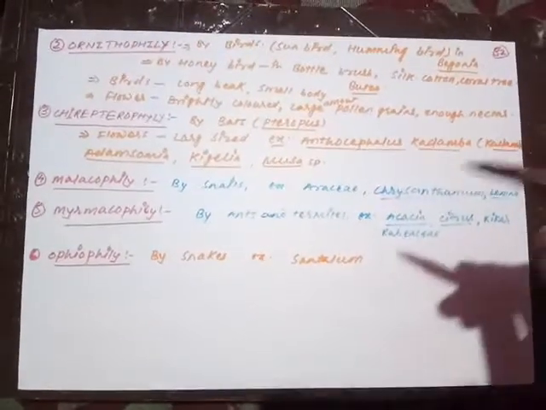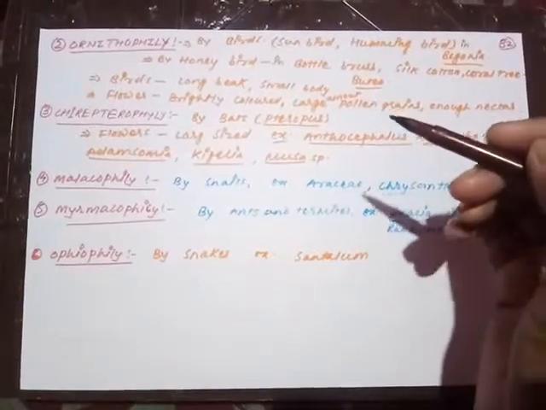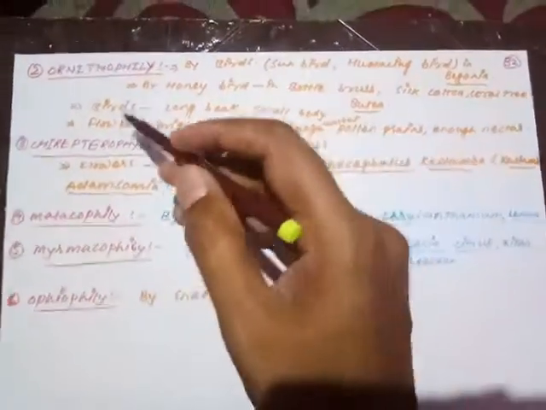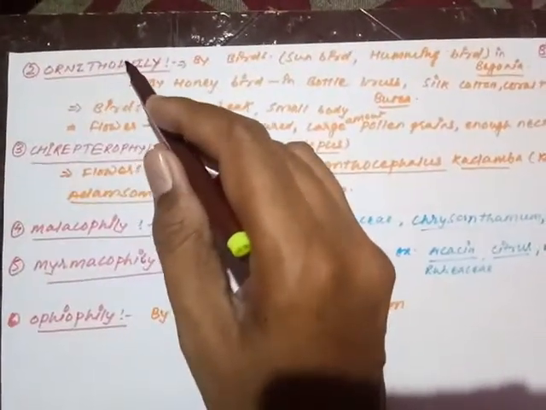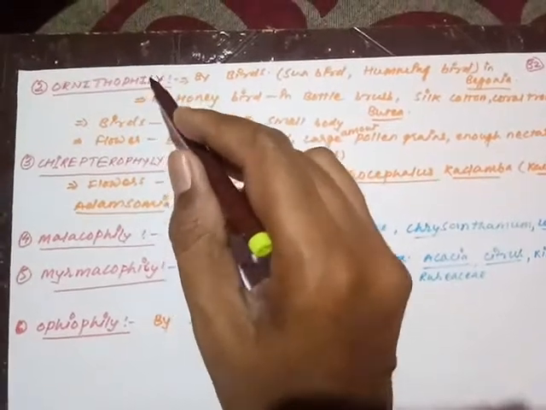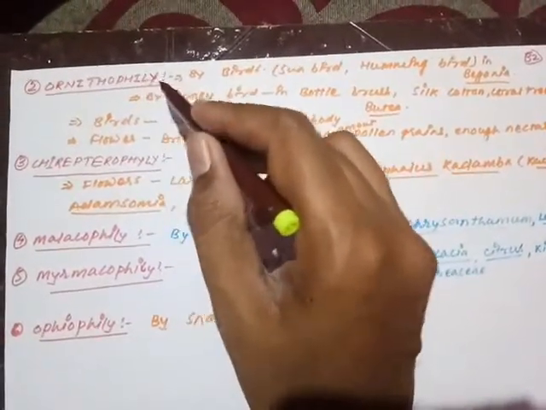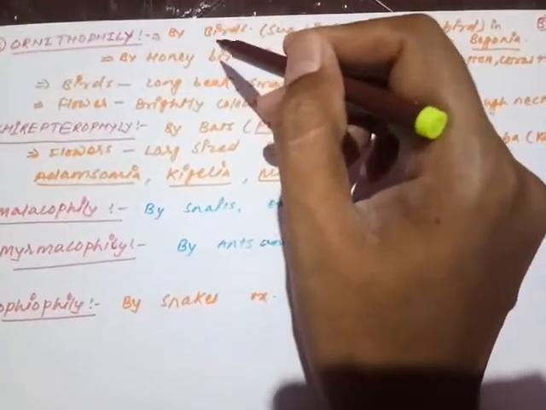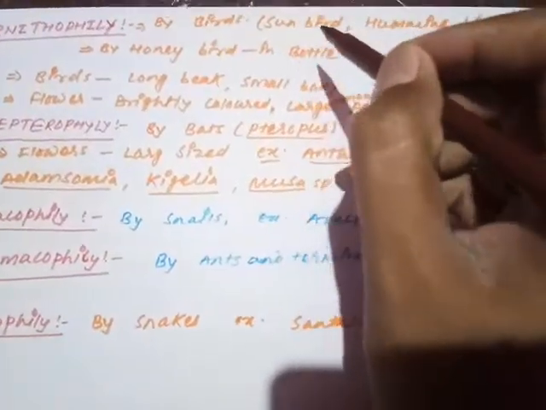So after completing the first agency of zoophily, that is insect pollination or entomophily, now we are moving on to the next one. The next type of animal pollinating agency, or animal pollination, is called ornithophily. Ornitho is the word used for birds, so it is pollination with the help of birds. When the pollinating agencies are birds, it is called ornithophily.